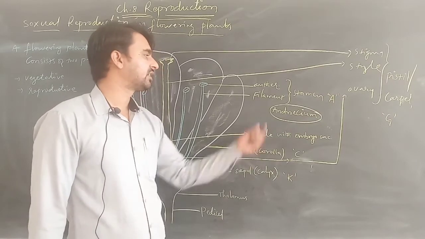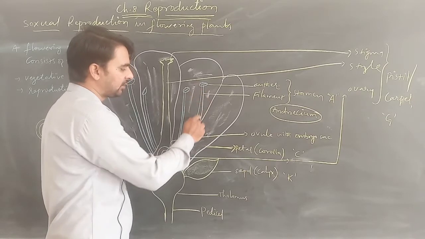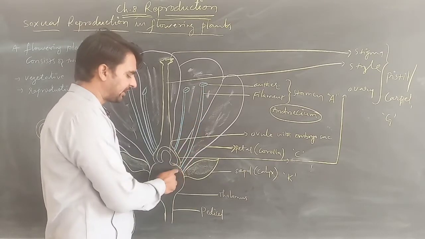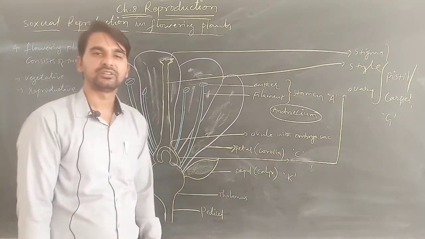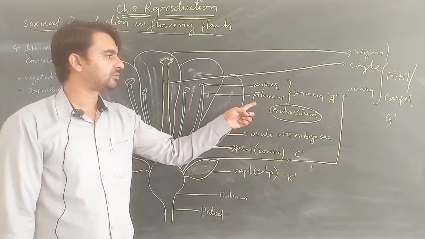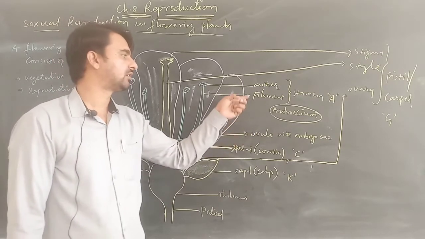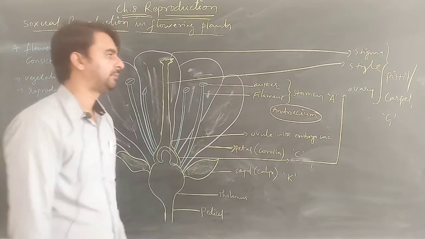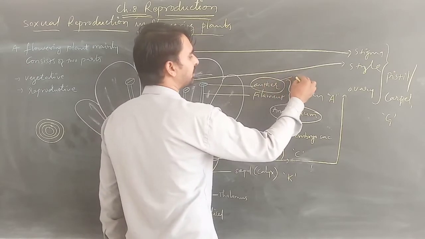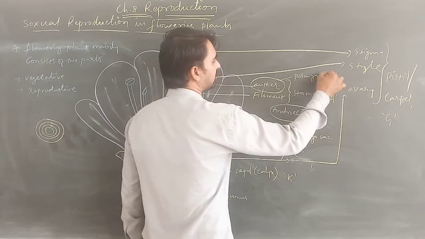These stamens comprise two parts: the uppermost part, the anther, and a long stalk-like structure known as the filament, with which it is attached to the thalamus of the receptacle. So this androecium or stamen, the male reproductive part of the flower, consists of anther and filament. This anther consists of the male reproductive gametes known as pollen grains.